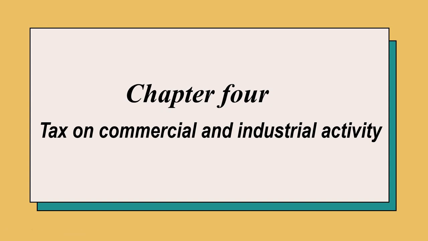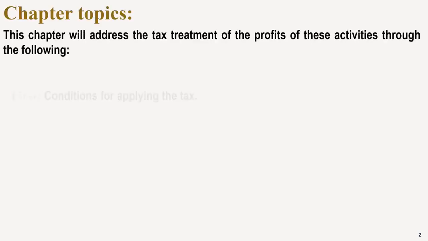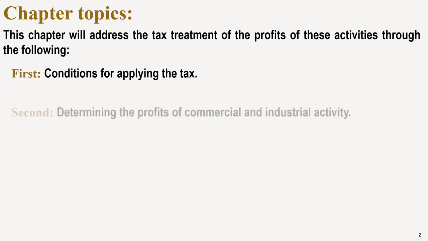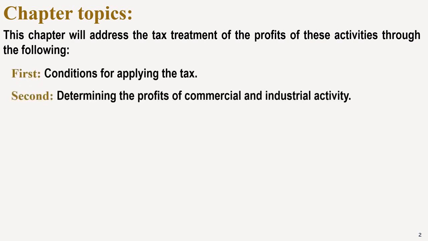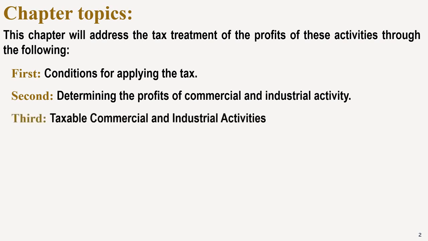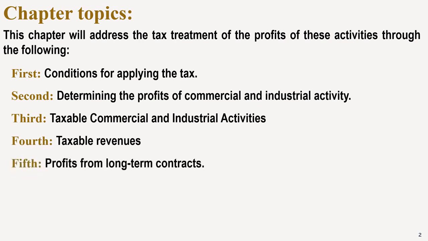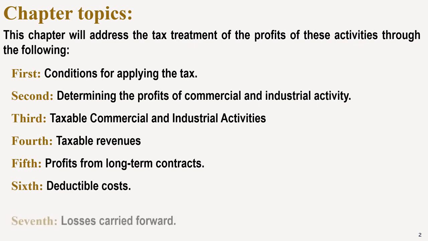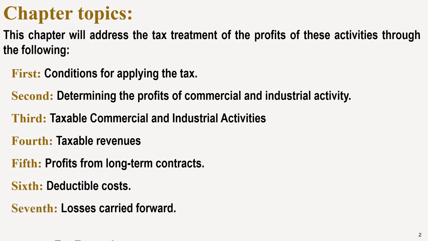In today's lecture, we are going to study the final two topics of Chapter 4, Tax on Commercial and Industrial Activity. In the previous lectures, we have studied the conditions for applying the tax and then determining the profit of commercial and industrial activity, taxable commercial and industrial activities, taxable revenues, profit from long-term contracts, deductible costs, and today, inshallah, we are going to study losses carried forward and finally tax exemptions.